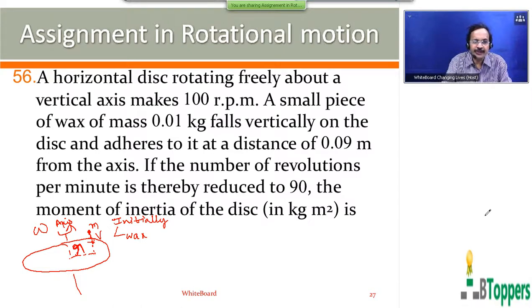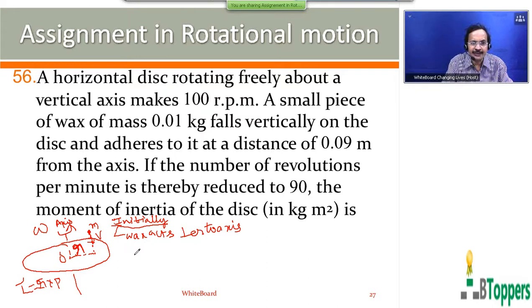So if you use the basic definition of angular momentum, the angular momentum of the piece of wax about the center of the disk using the formula L bar equals R bar cross P bar, acts perpendicular to the axis in the horizontal direction. Therefore, the initial angular momentum of the piece of wax along the axis of rotation can be taken as 0.